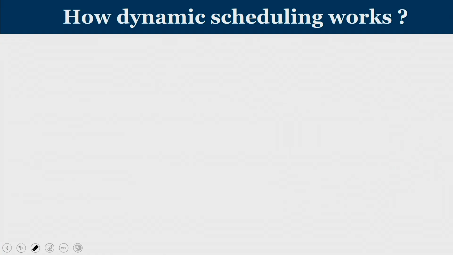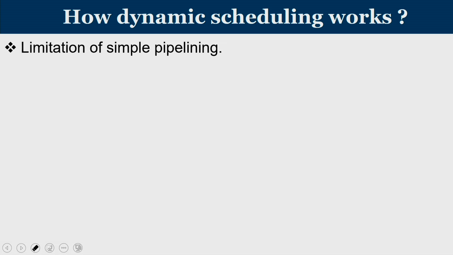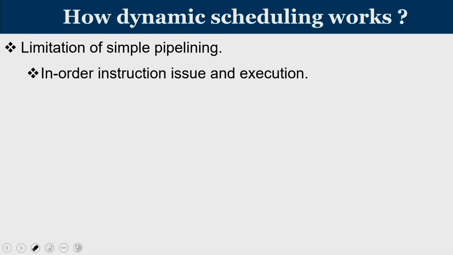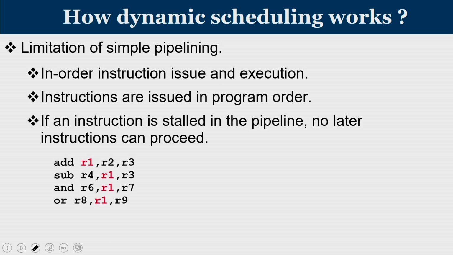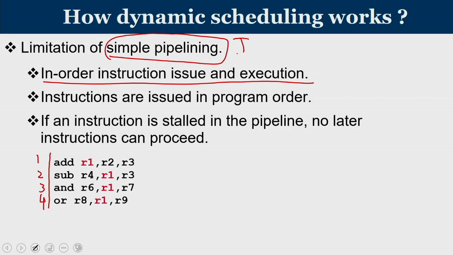Moving further, let us try to understand how dynamic scheduling works. Now, whatever pipeline we have learned so far is called a simple pipeline. So, what do you mean by a simple pipeline? Consider the case that you have instructions like this, and I am going to number the instructions 1, 2, 3 and 4. These instructions are going to be executed in order, that is called in order instruction issue and execution, which happens in the case of a simple pipeline, known as an in order pipeline.